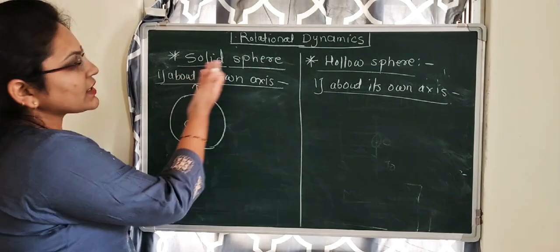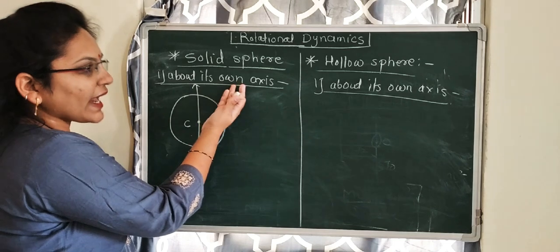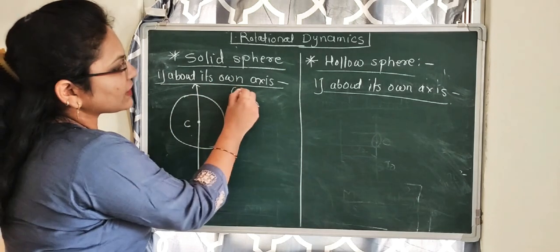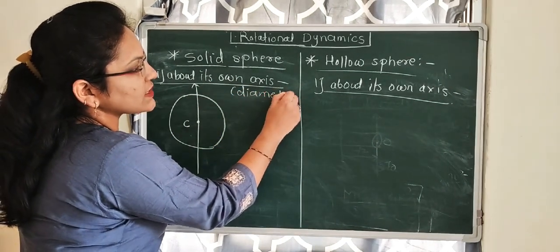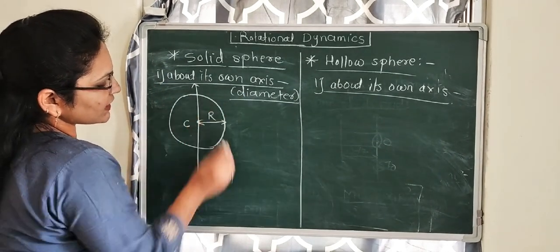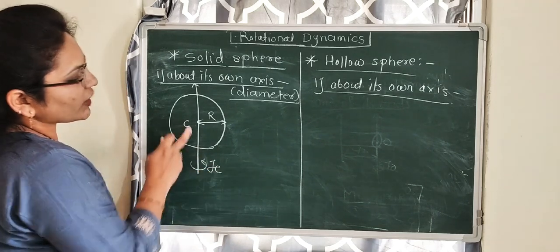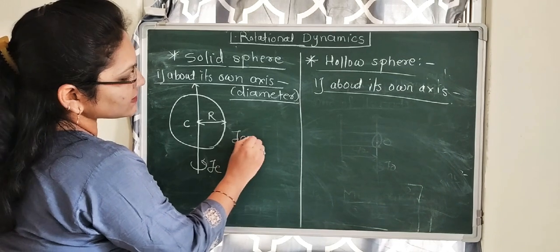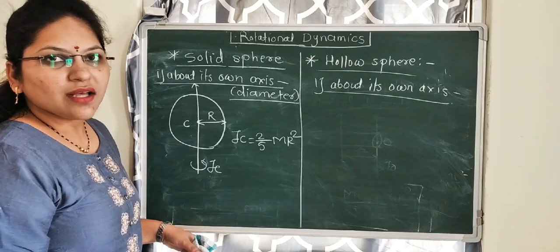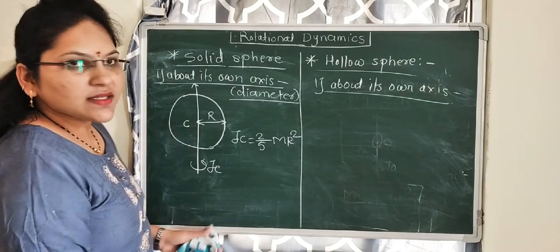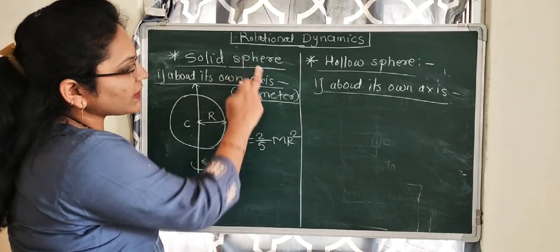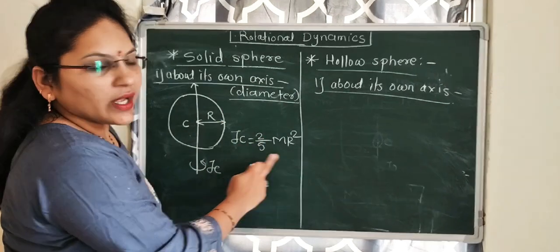So the moment of inertia of the solid sphere about its own axis means the moment of inertia of the solid sphere about its diameter. Okay, its own axis is its diameter. Then the moment of inertia for this solid sphere about the axis passing through point C is IC, which is equal to 2 by 5 mr square. This is the moment of inertia for the solid sphere about the axis passing through the center, which is its diameter.